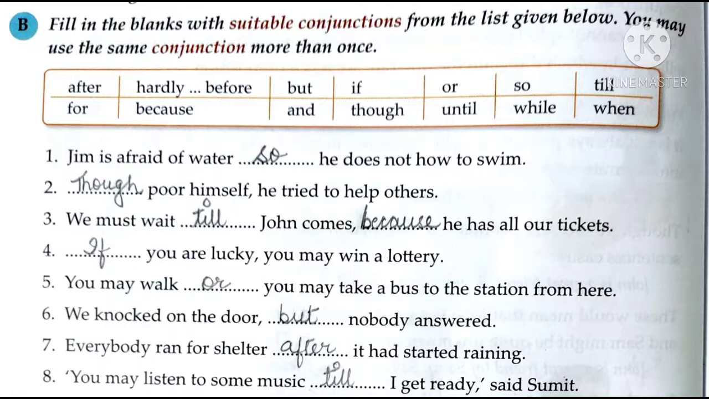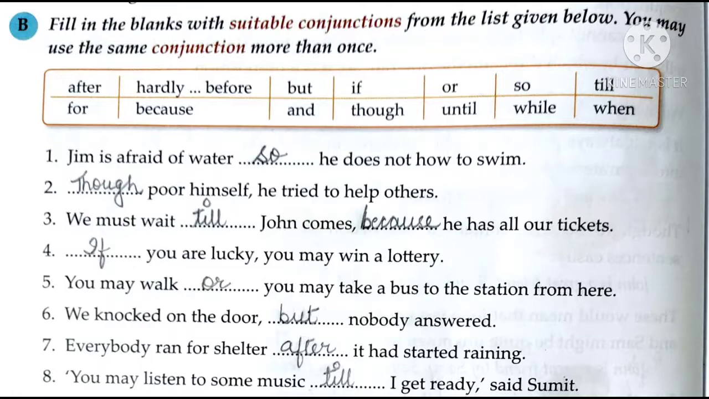Students, generally the conjunction though always comes at the beginning of a sentence. Next sentence will be: we must wait till John comes because he has all our tickets. Fourth sentence will be: if you are lucky, you may win a lottery. Fifth sentence will be: you may walk or you may take a bus to the station from here. Sixth sentence will be: we knocked on the door but nobody answered.